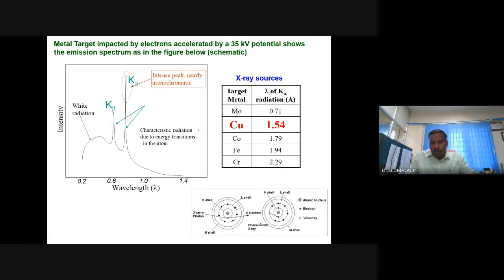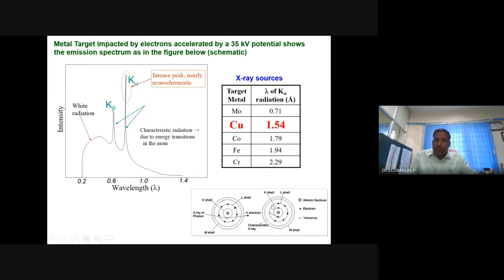Immediately, the electron in the next higher shell will try to occupy that, will fall into that. When a next shell electron falls onto the core shell to fill that vacancy, a characteristic X-ray wavelength is emitted by the material or the metal. And it is highly characteristic. If you know the wavelength of these X-rays being emitted by any metal, you will be able to identify what metal it is.